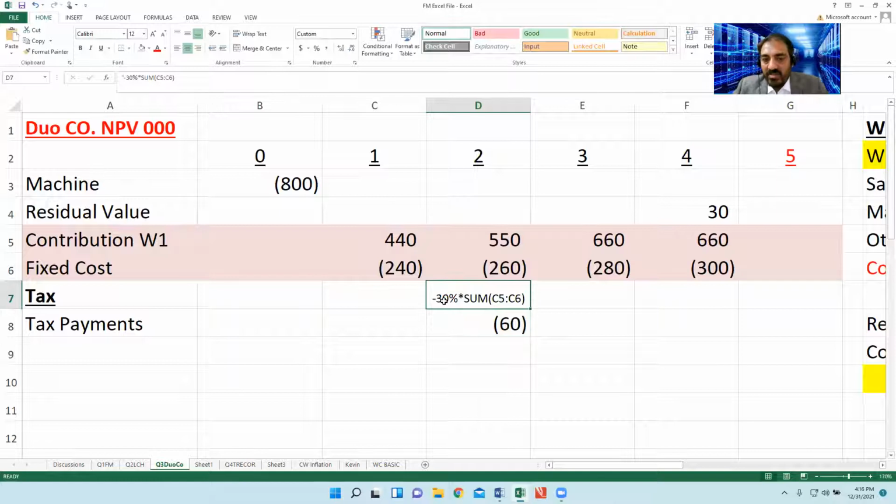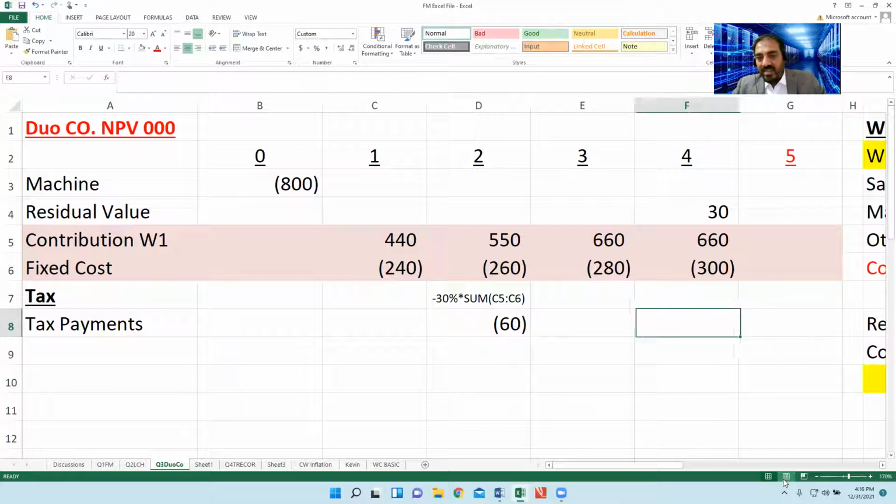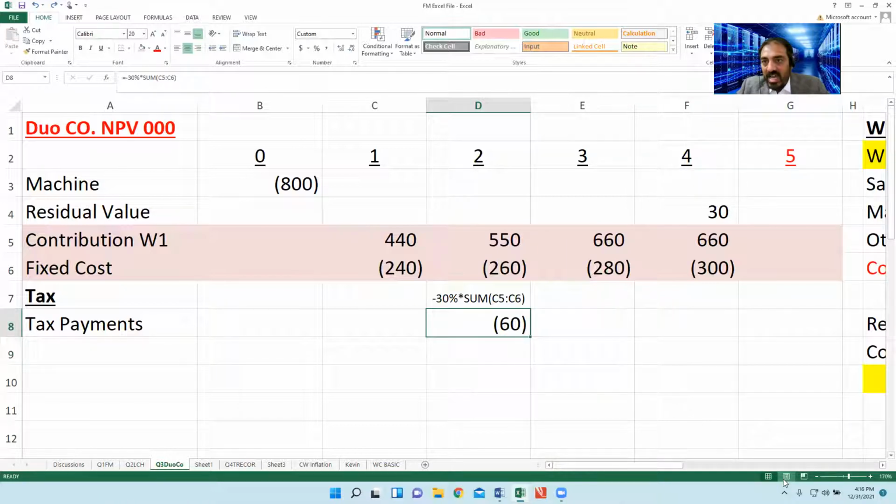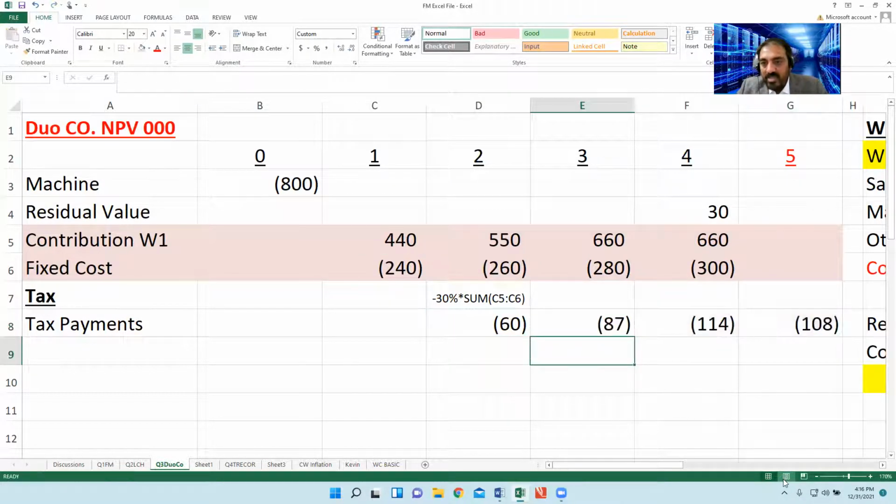Simple. 30% multiplied by this sum. And for the rest, years 3, 4, 5, it's simple: Control C and Control V. Automatically, your spreadsheet in the examination will do the same working. Once again, sir, what did you do? This 60 is 440 minus 240 multiplied by 30%. Simple work.